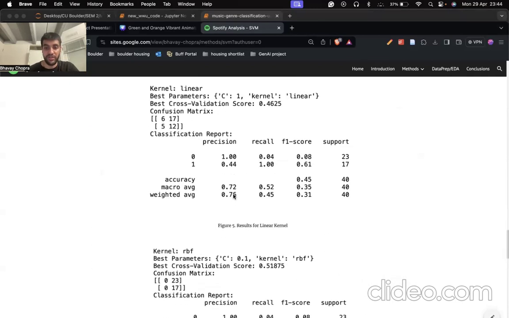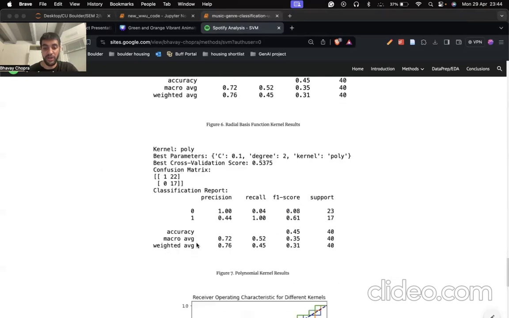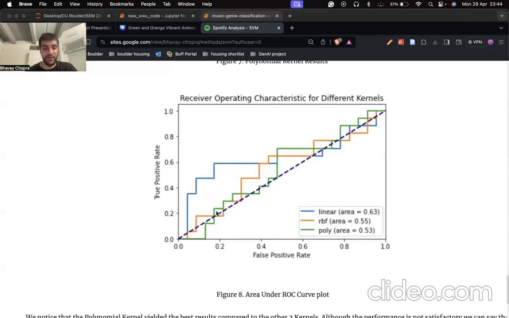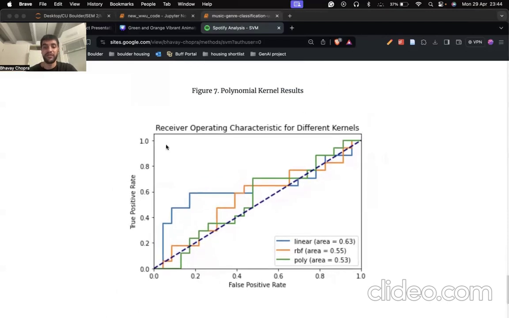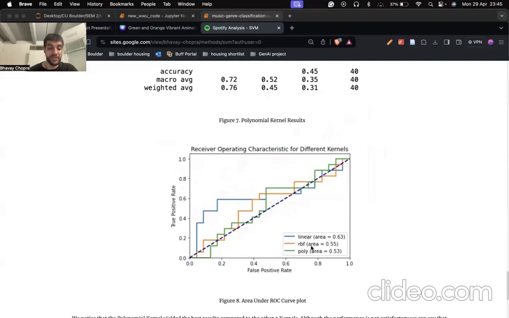Let's talk about the results. So these were the results for the linear kernel, the radial basis function kernel, and the polynomial kernel. And this was the graph that was found. This was the graph of the area under curve of the ROC. As you can see, the area under the curve for the linear was 0.63. For RBF, it was 0.55. For polynomial, it was 0.53. And the objective is to maximize the area under the curve. So clearly, we can see that the linear kernel has performed the best out of our 3 SVMs.